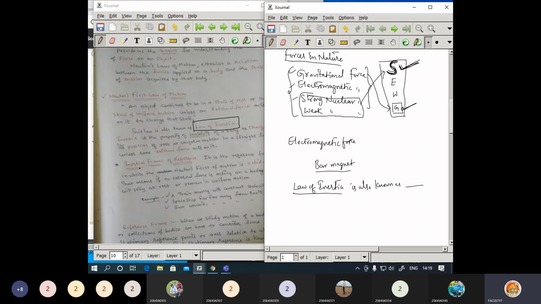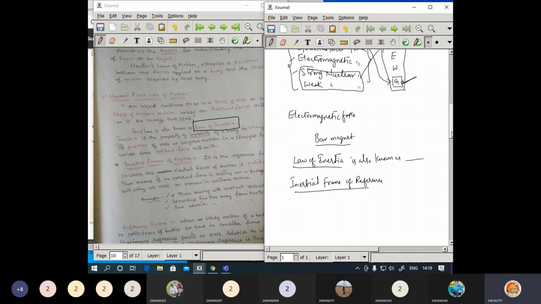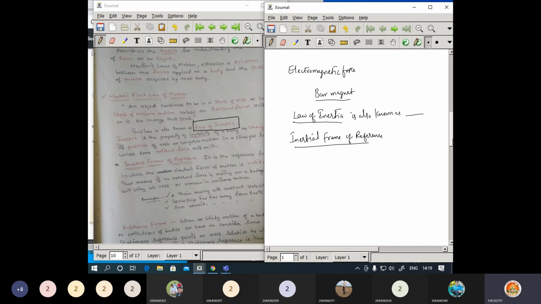Okay, now I may ask a question regarding inertial frame. What is the inertial frame? Okay, which law will be applicable for the inertial frame? Okay, regarding inertial frame of reference or whatever it may be. Which law is applicable for this inertial frame? That will be the question, and you will get the options: Newton's first law, second law, third law. Maybe I will give the fourth option as all the above, or else none of the above. Okay, you need to pick the right option.